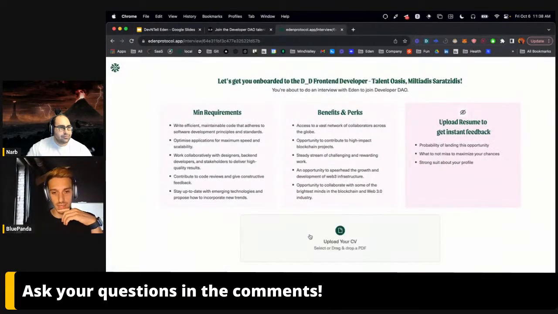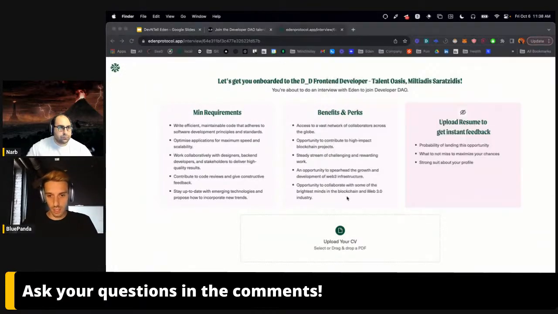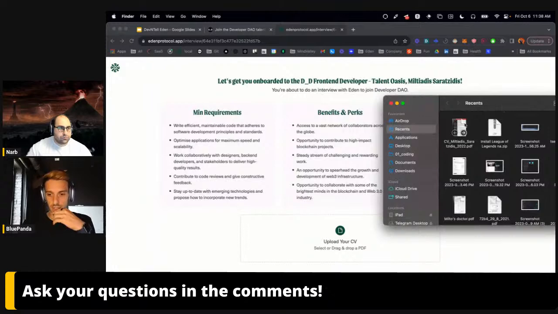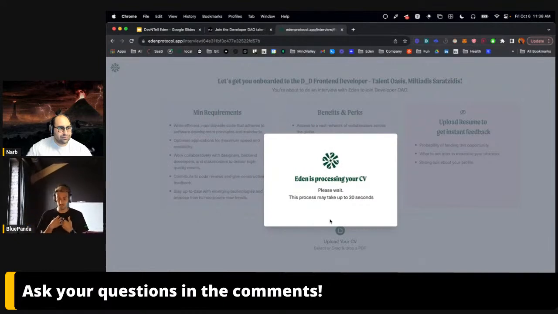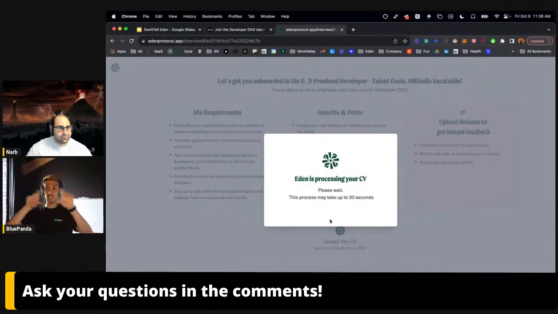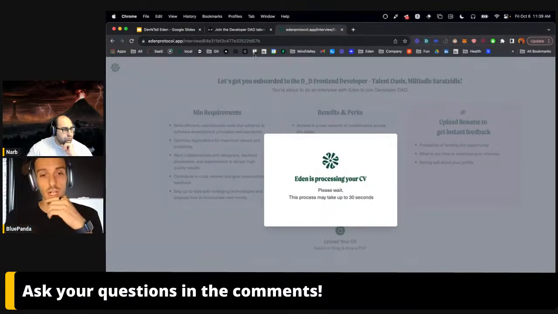So as you can see, I can try. This is a front-end position, so potentially I don't have the perfect CV for that. I'm more like an ML engineer, C++ and all these things. So we will see how Iden will react to me specifically. Most of the time, especially for a front-end position, Iden will say, hey, amazing that you have C++ and all these things, but it will be good if you talk more about React and all the classics, right? So this gives me an idea of, okay, I actually know React. Let's talk about it during the CV process.